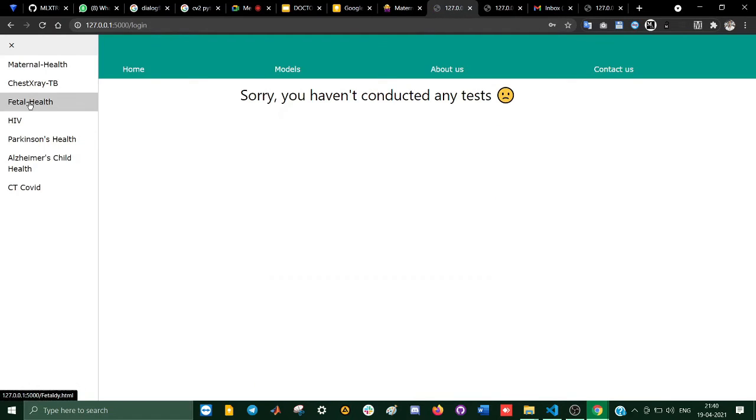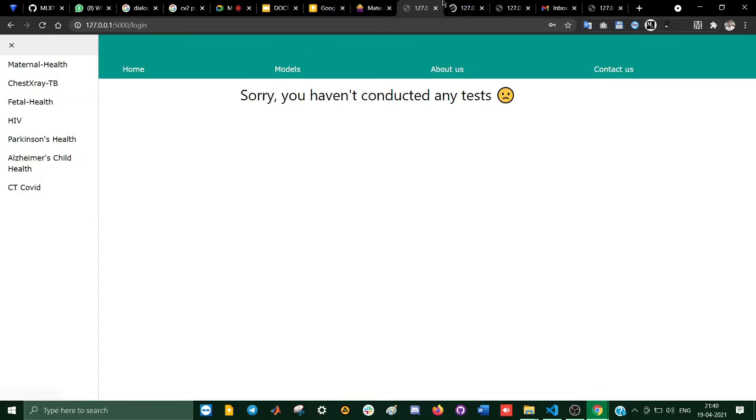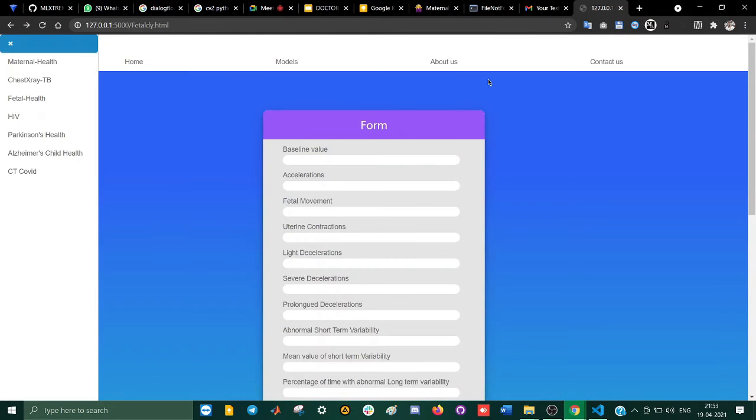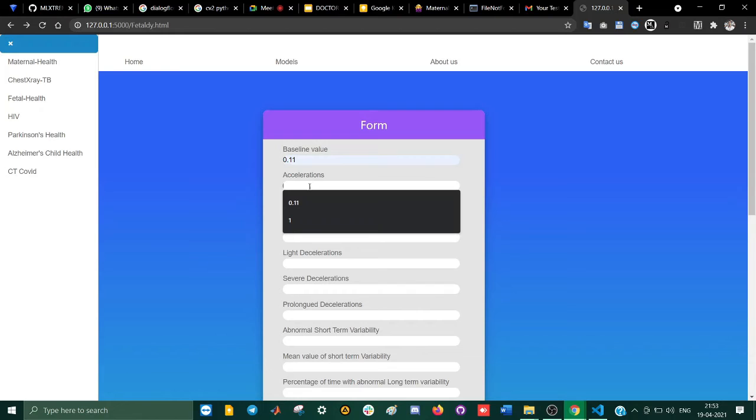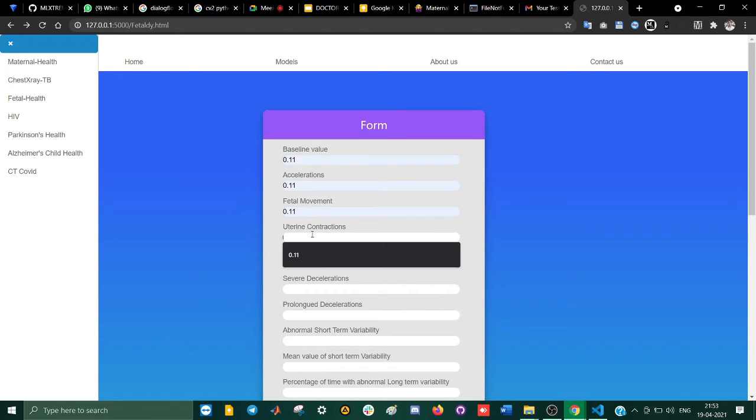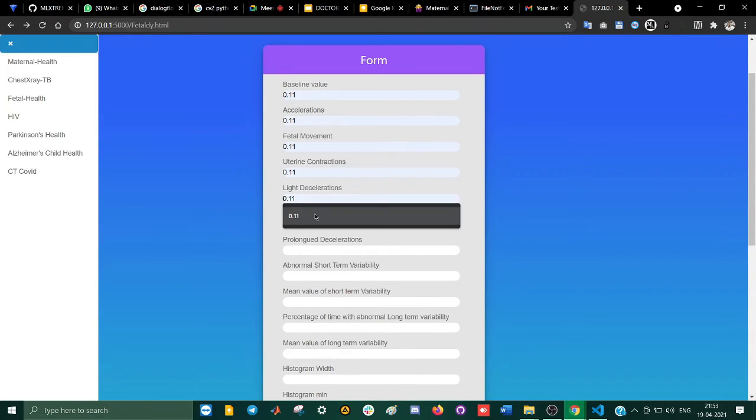Now let's go on to the next model, which is the fetal health model. Here we are with the fetal health classifier. There are many values here, and we are going to fill in some low values. The correlation that matters the most is abnormal short-term variability.